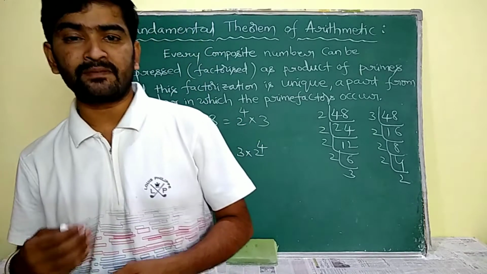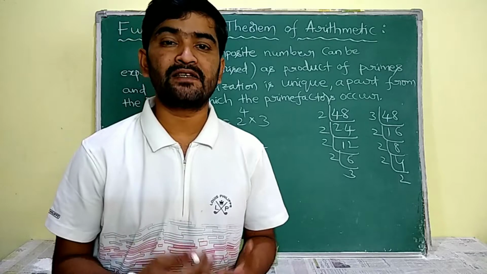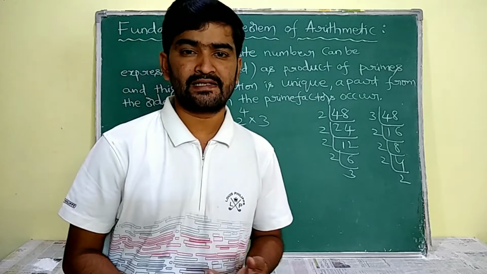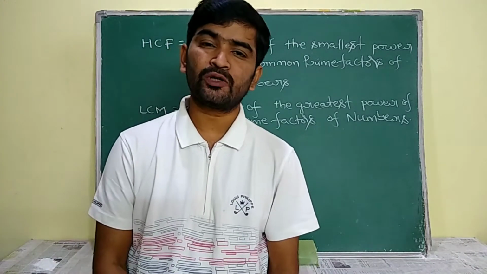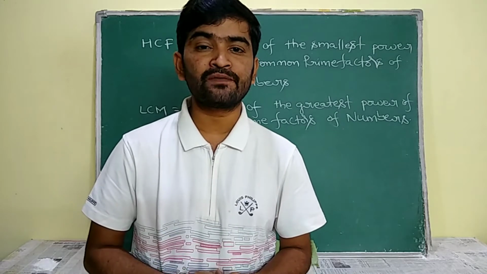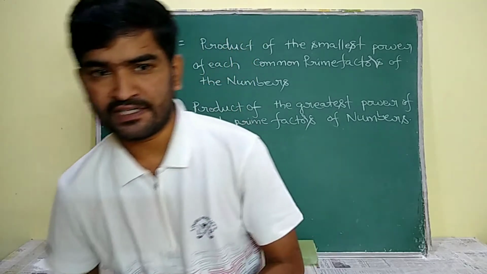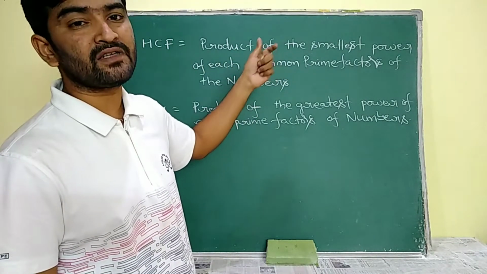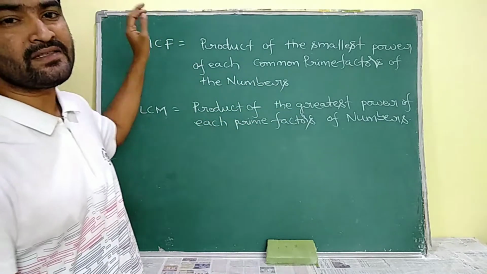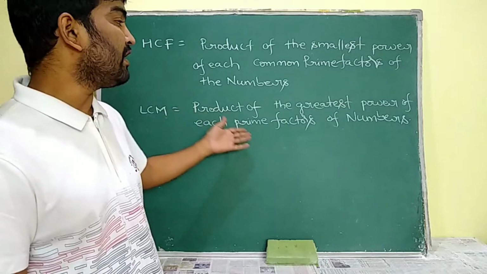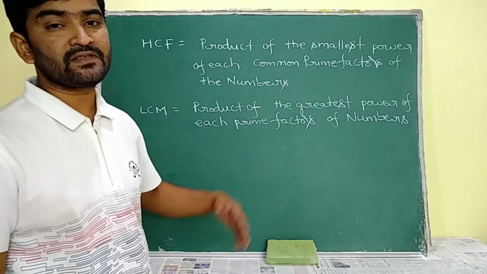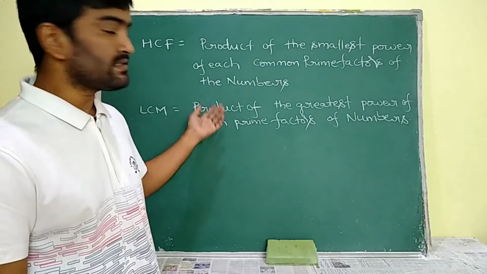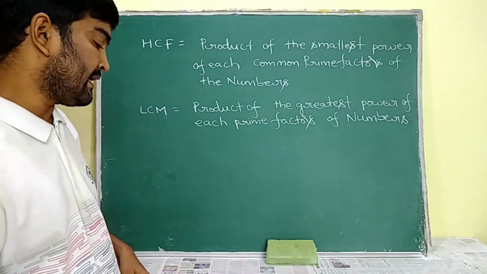This fundamental theorem of arithmetic is used to calculate the LCM and HCF of given numbers. Now we are going to discuss how to calculate HCF and LCM by using the fundamental theorem of arithmetic. The product of the smallest power of each common factor of the given numbers is taken as HCF, and the product of the greatest power of each prime factor of the numbers is considered as LCM. By discussing these with an example, you can understand easily.